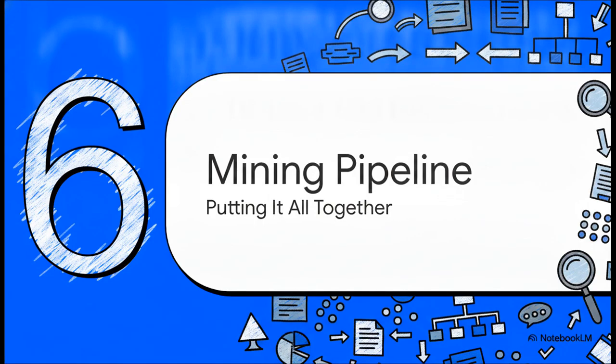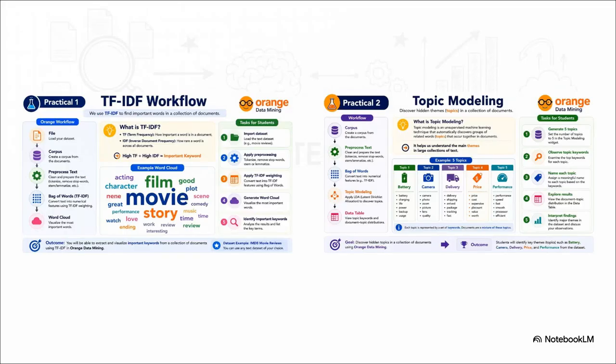Section 6. The complete mining pipeline. We've talked about a lot of powerful concepts today. Text preprocessing, TF-IDF, topic modeling, and clustering. Let's see how this detective toolkit works in actual practice. What we're looking at conceptually are visual workflows built using a software called Orange Data Mining. And what's really incredible about this is that you don't necessarily have to write complex code to do all of this. You can just string these steps together visually.